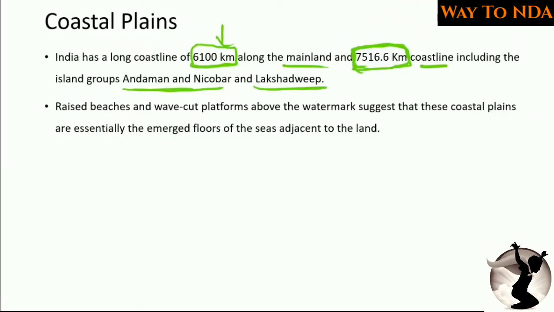But the mainland coastline is around 6100 kilometers. Remember the numbers of both coastlines, the mainland as well as the island coastline.